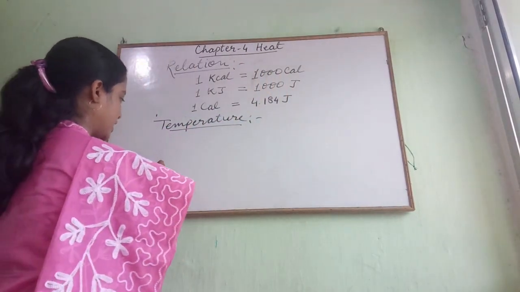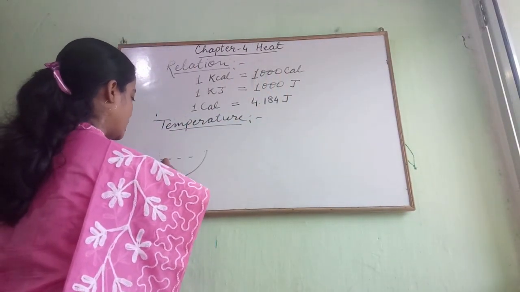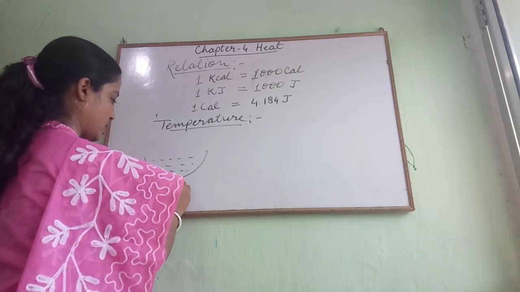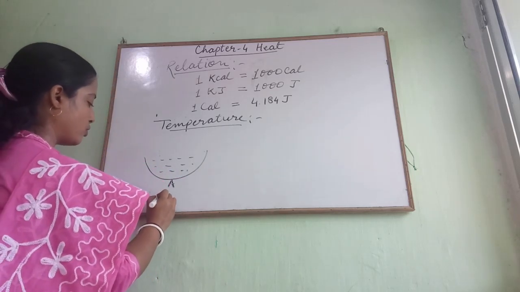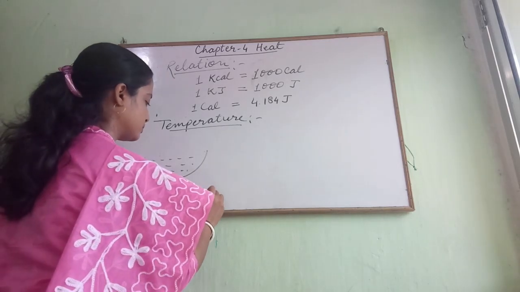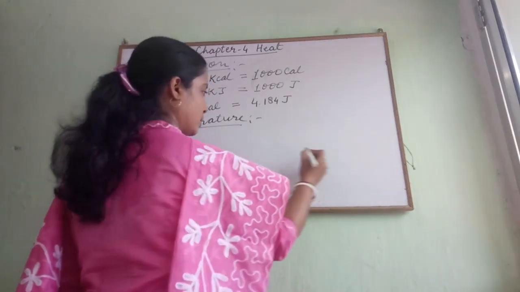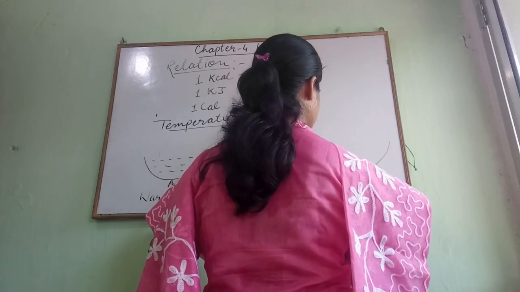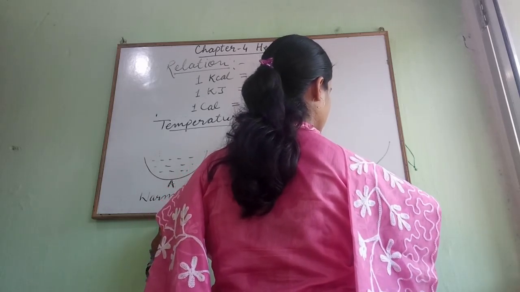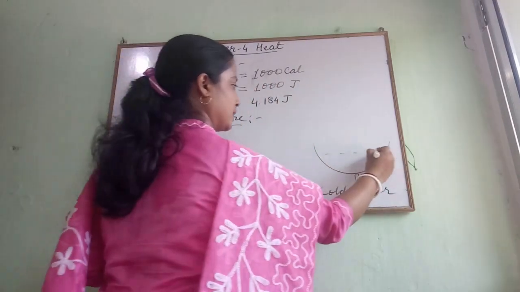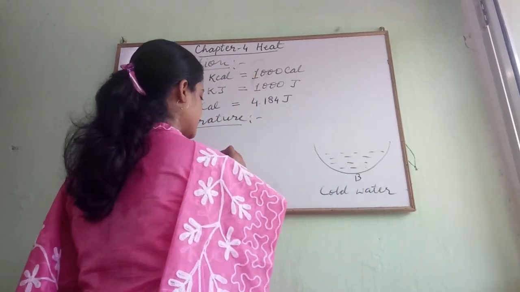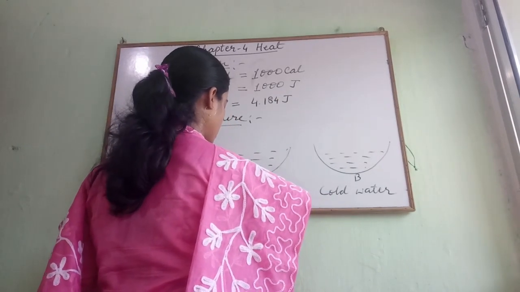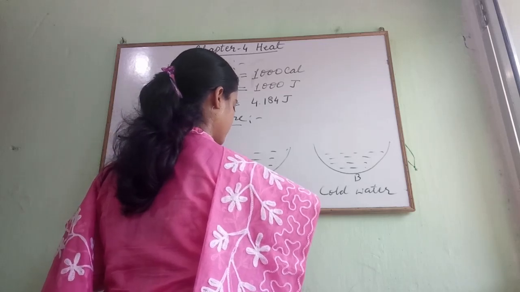Let's take 3 containers. Okay, let's call one container A, and we will keep warm water here. Next, we will take another container, named B, and we will keep cold water here. Okay, and then the container C, here we will keep lukewarm water.